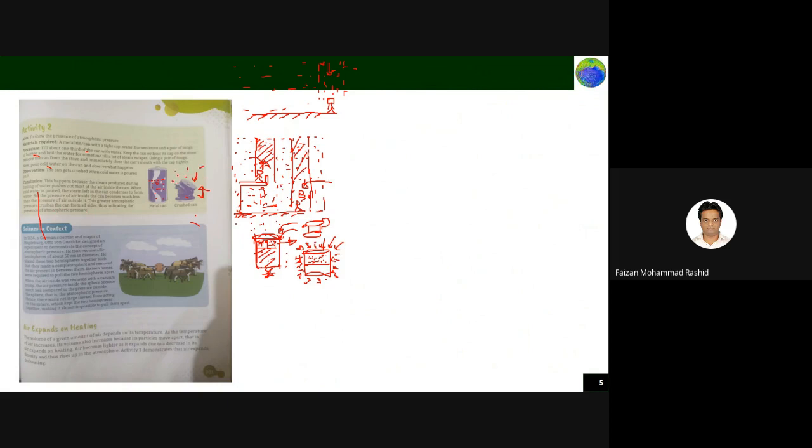Atmospheric pressure means this is what I am telling you. The person standing anywhere, if he stands here also, he will experience a lot of weight on himself from the air. But this weight is not so very high that we are not able to walk or not able to stand, but the weight is there, it is true, not a very high weight. So this is what it is telling you about atmospheric pressure. So what is this one?